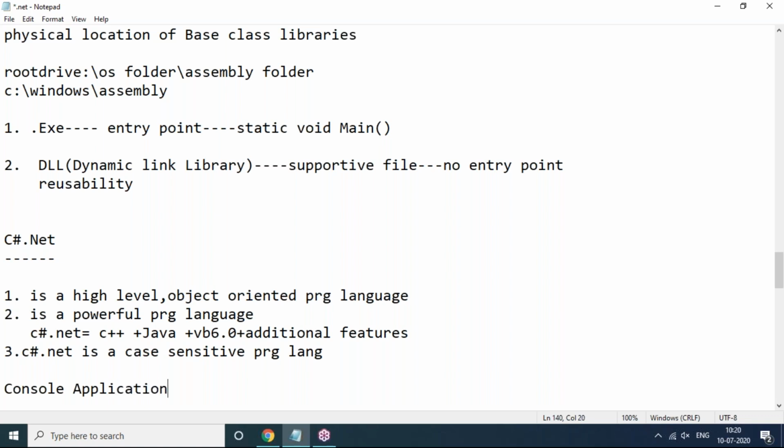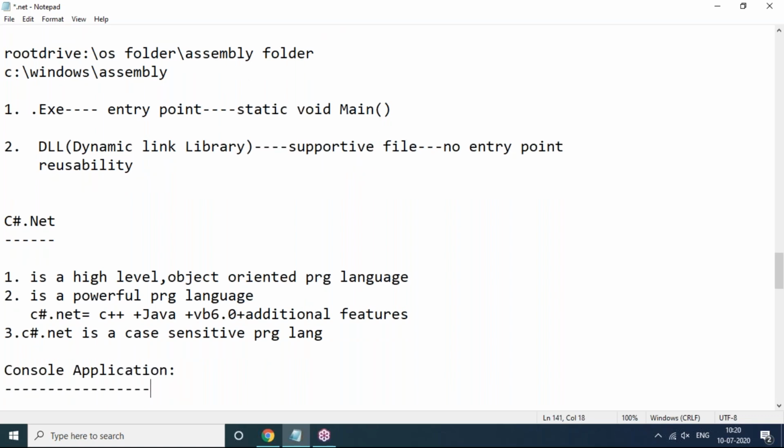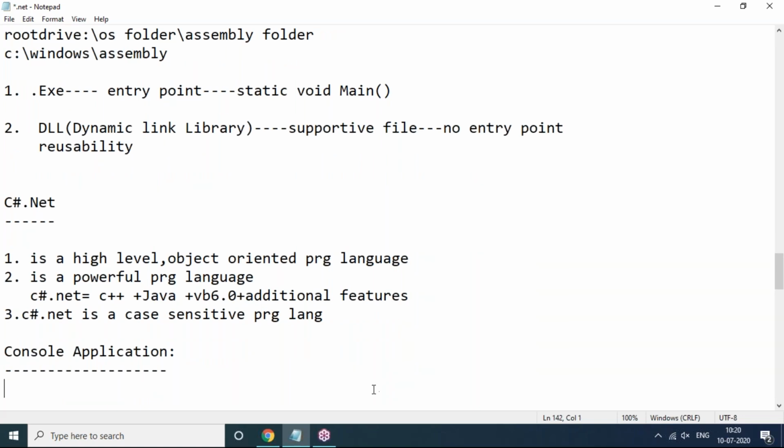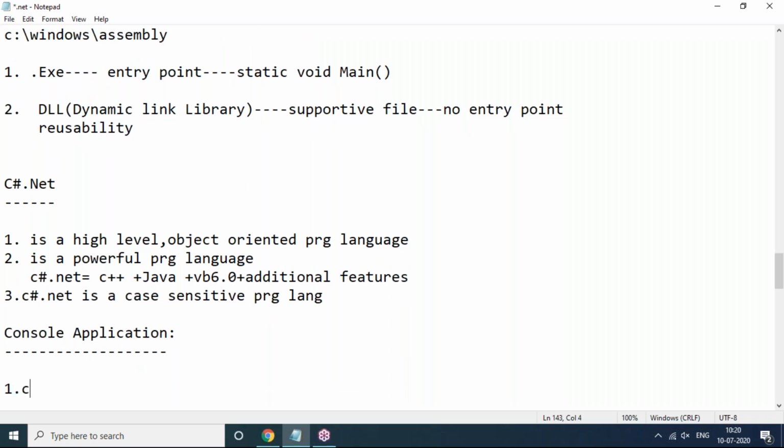In C# .NET, console application will start. Our complete C# .NET will be covered under console application as well as Windows Forms application. So what does console application mean here? Point number one: console application is a standalone or desktop application.